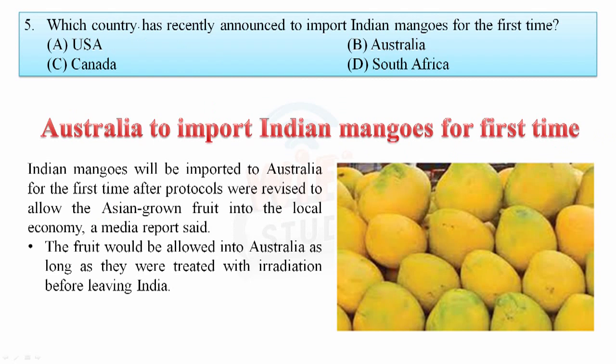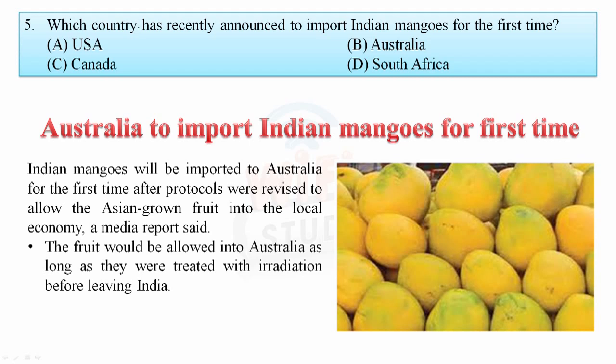Which country recently announced to import Indian mangoes for the first time? One of the countries recently announced that they agreed to import Indian mangoes for the first time after irradiation before leaving India. They want to treat all our mangoes with radiation before leaving India. So let's see the news. Indian mangoes will be imported to Australia for the first time after protocols were revised to allow the Asian-grown fruit into the local economy. The fruit will be allowed into Australia as long as it is treated with irradiation before leaving India.